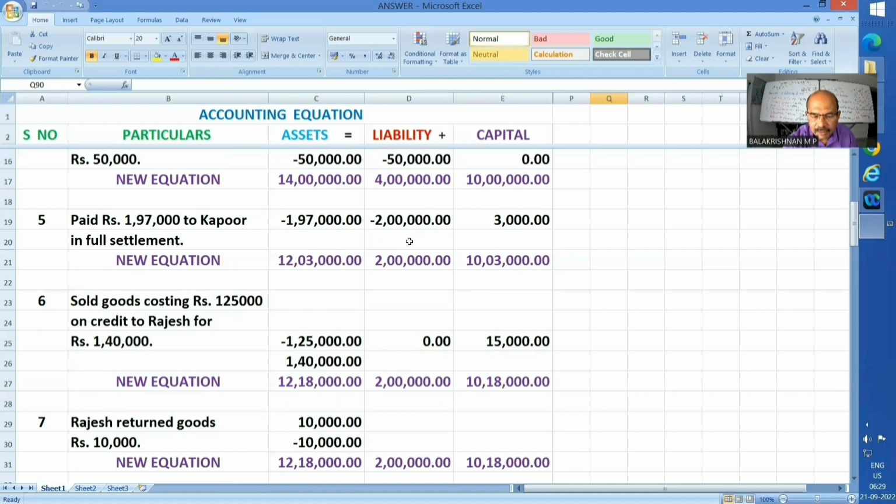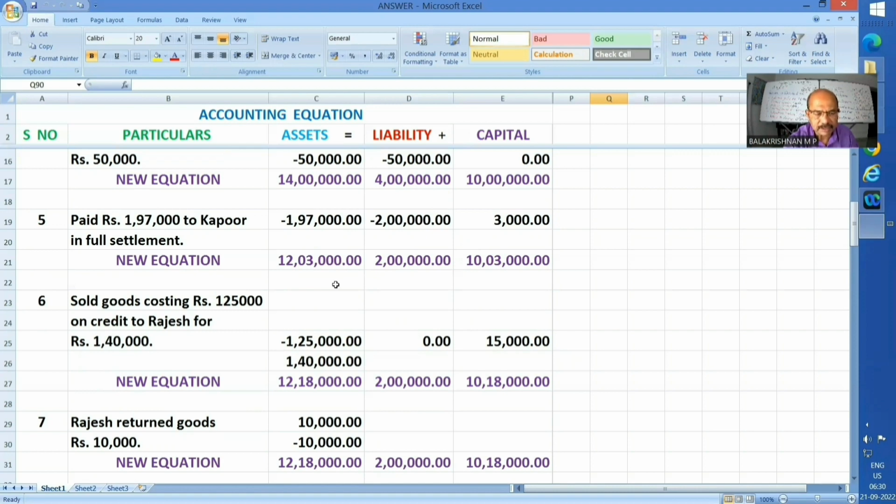And creditors has been settled for 2 lakhs. No, don't make the mistake. It's not for 1,97,000. 1,97,000 I paid him, 3,000 he allowed me discount. So 2 lakhs he has been settled. Hence, creditors are come down to 2 lakhs. And check the equation. 2 lakhs plus 10 lakh 3,000, 12 lakh 3,000. It's well taken care of.